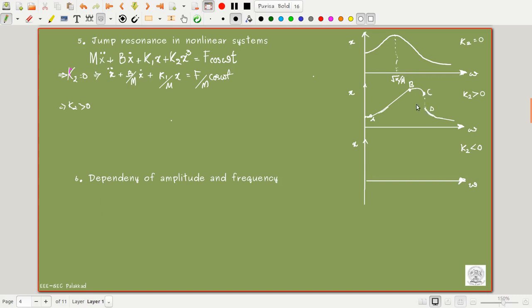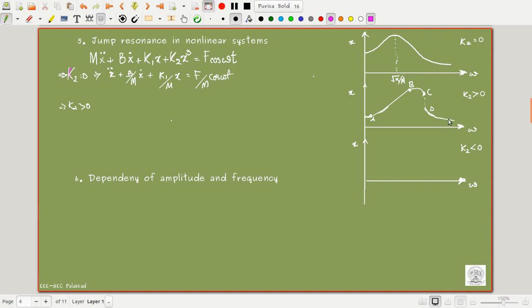In almost all linear systems, when we change the frequency from 0 to infinity and get a curve like this, and then reduce the frequency and go back to 0, we will definitely follow the same path. This is not the case for nonlinear systems; it will not follow the same path. Let us try to reduce the frequency omega here and see the frequency response of the system. This is the magnitude of x.